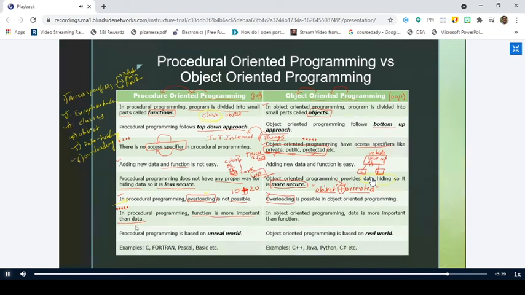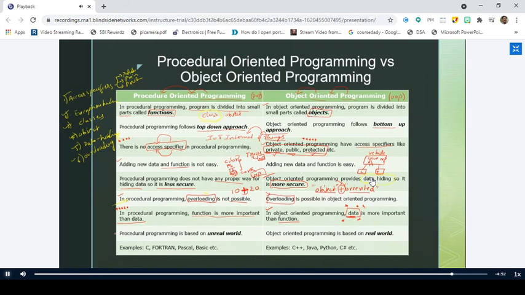But that is not the case in object-oriented programming. In object-oriented programming, more emphasis is given to data. More importance is given to data. Don't allow the data to move around the program. Don't allow it to be accessed by other functions. Don't allow it to be modified by other functions. So we put a lot of restrictions on the data. We protect the data. So more emphasis is given to data, and we give very less emphasis to function. So more emphasis on data rather than functions in OOP, and more emphasis on function rather than data in POP. Right.